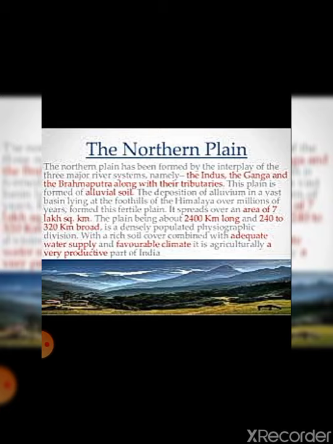One more point you will see in this slide, that is the plains are 2400 kilometers long. ठीक है, other than that these plains are having favorable climate and adequate water supply. Since they have favorable climate and adequate water supply, these regions can be used for agriculture.